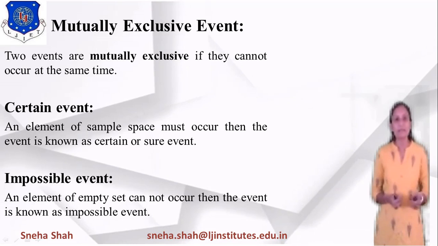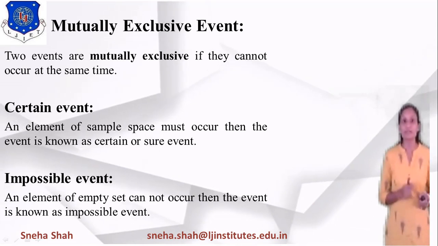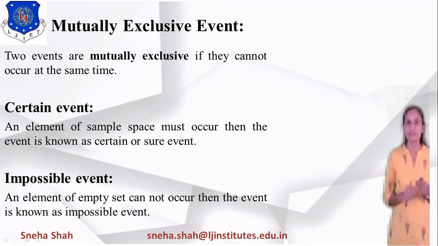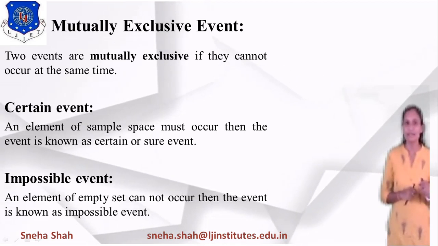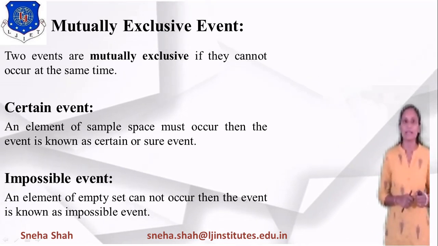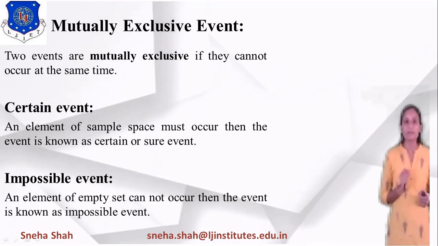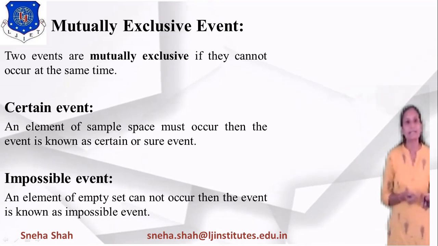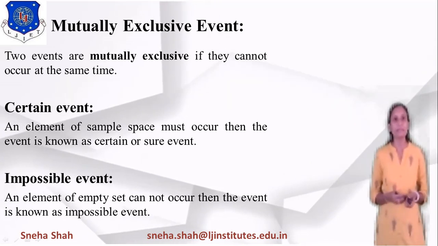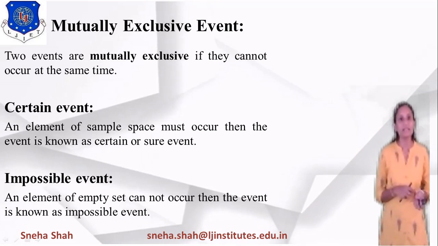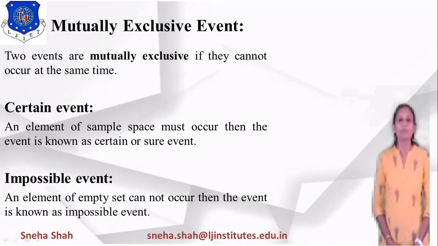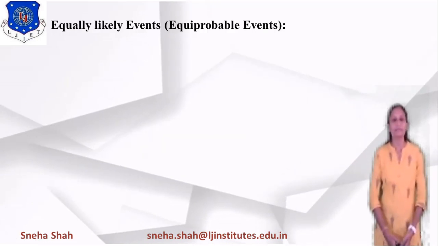Suppose I give an example from the real world. If I take that the sun rises from the east, then it will surely rise from the east, right? So it is considered a certain event. But if I take that the sun rises from the west, it is considered an impossible event, because it is impossible for the sun to rise from the west. So this kind of event we consider an impossible event.